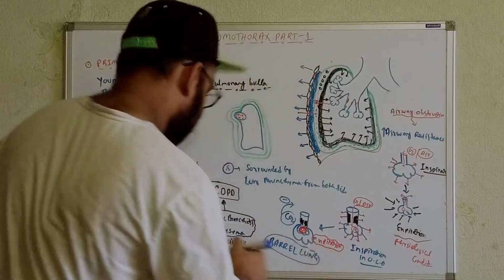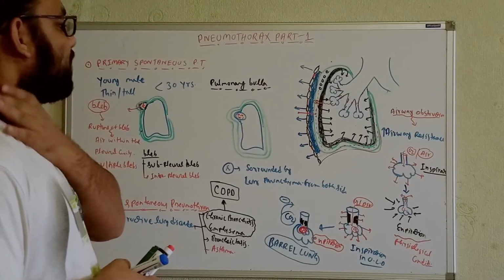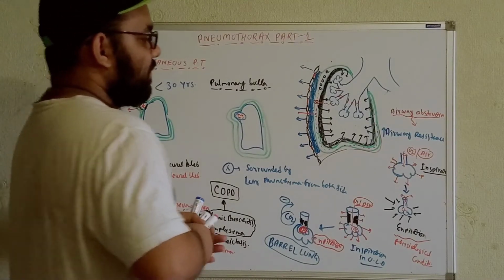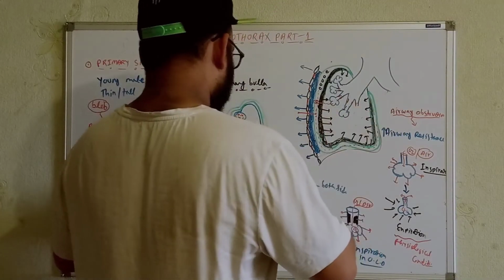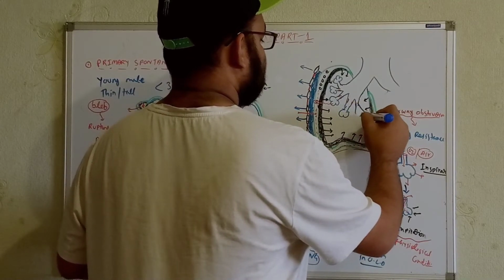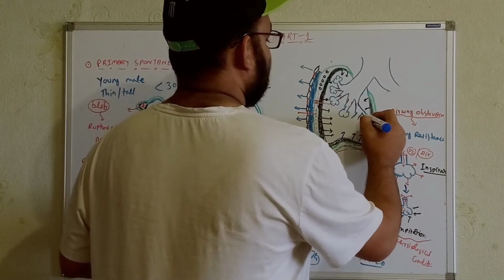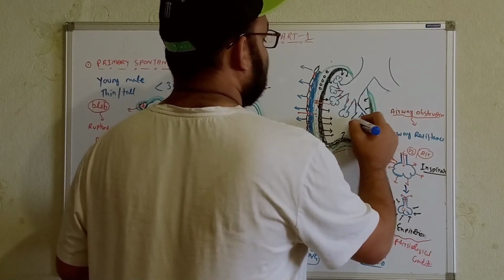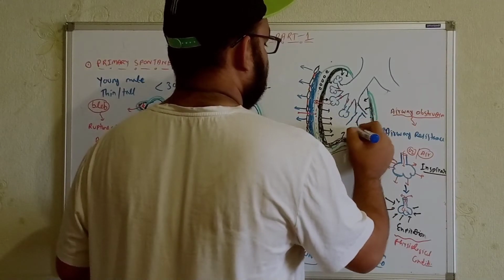Now what is the problem in terms of the pneumothorax? I'll talk in detail now. Try to understand from here. For example, we are getting any kind of bubble or alveoli that is towards the pleural cavity, or you can say the parietal, the visceral pleura. Over here, I think it will be easier for you to understand.